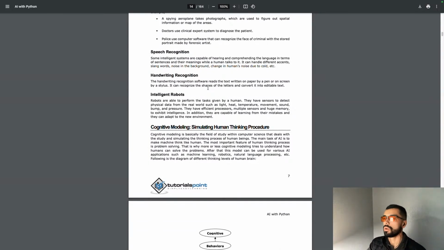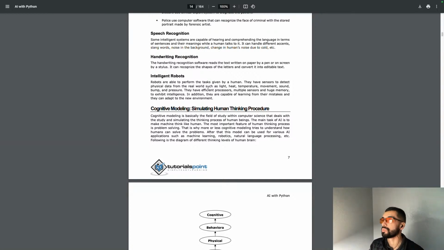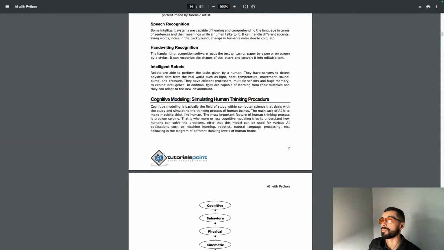Intelligent robots. Robots are able to perform tasks given by a human. They have sensors to detect physical data from the real world, such as light, heat, temperature, movement, sound, bump, and pressure. They have efficient processors, multiple sensors, and huge memory to exhibit intelligence. In addition, they are capable of learning from their mistakes and they can adapt to the new environment.